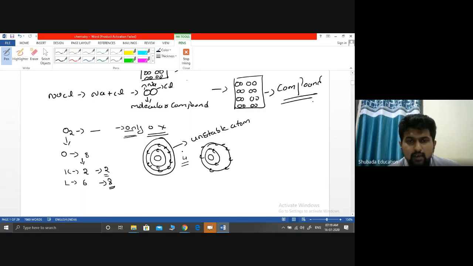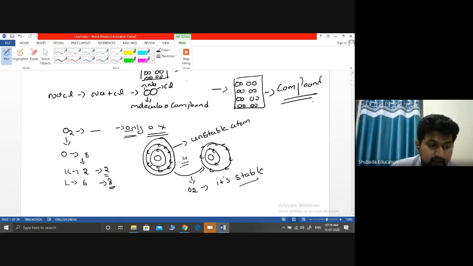Means the two become combined, and combined they form O2. It becomes stable.